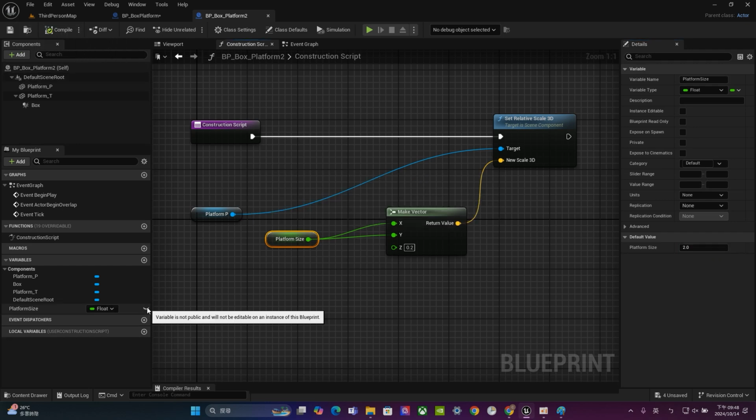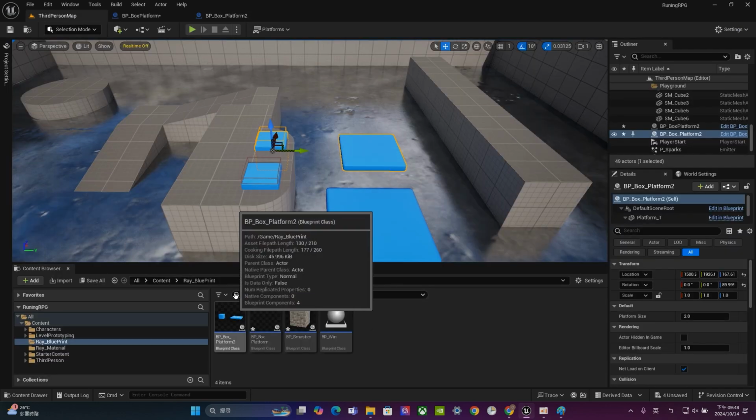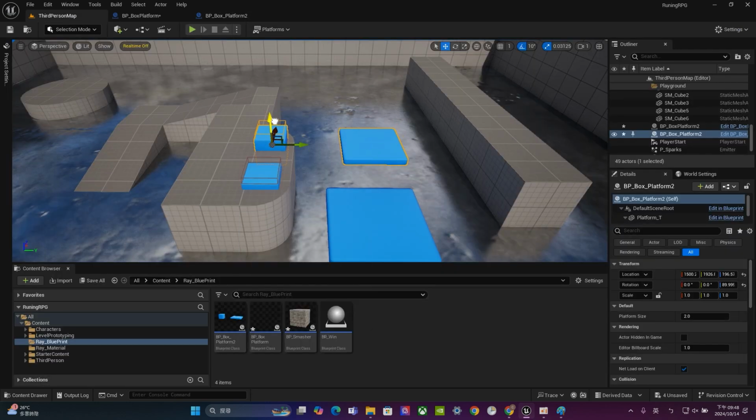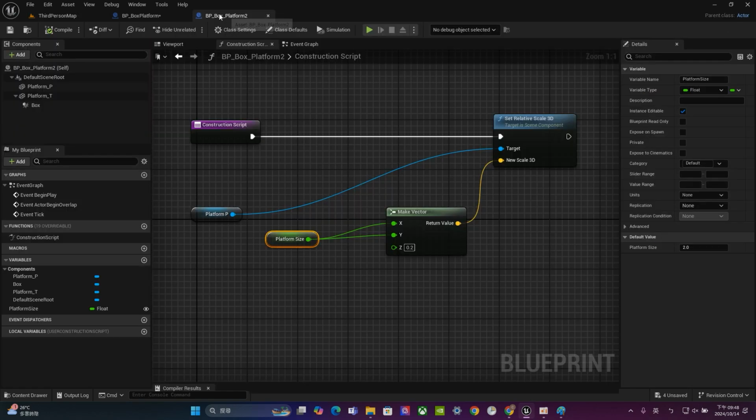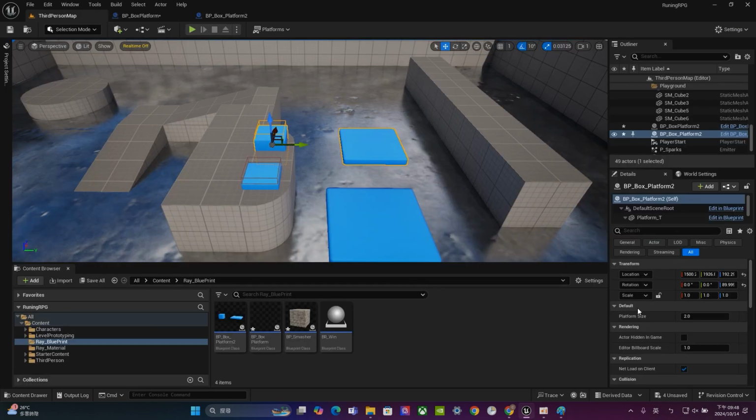And also, you can turn on the little eye right here. If you turn on the little eye right here, don't forget to save and compile. And if we drag, actually we don't have to drag, just use this one. If you take a look at this blueprint you just created, it will show up right here. That's the platform size we created. So now we can use this section to control the platform size. Alright, so that's about the scale of the platform.